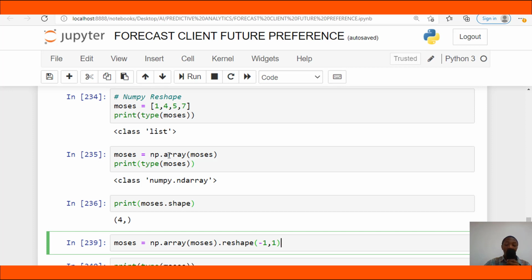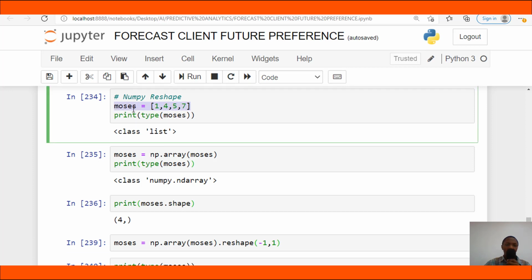Number two, how do we use the numpy reshape function? So here is how we use it. As you can see, this is a Python list with the name Moses, and here I printed the data type, which is list.